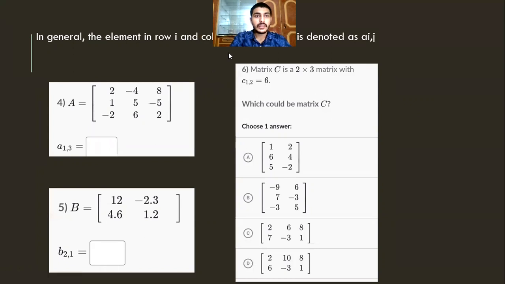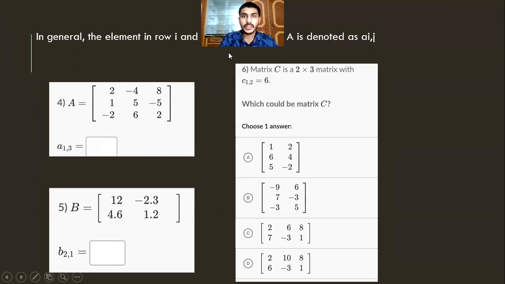In general, the element in row i and column j of matrix A is denoted as Aij. So here is the number we have to find. First is row, that is the first row, and 3, the third column.